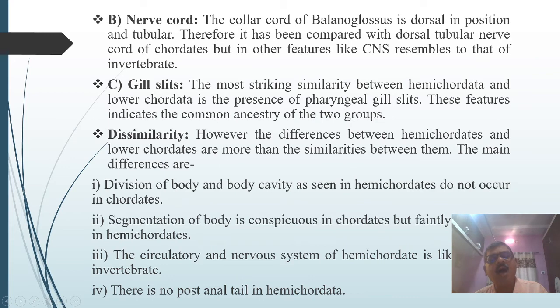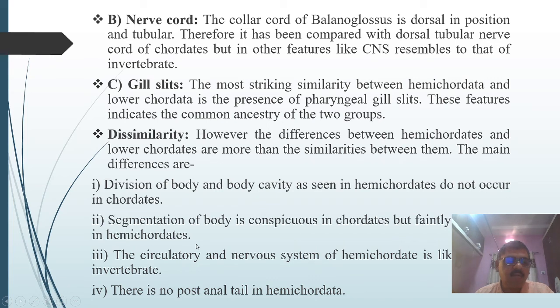Other features are not quite resembling, and that shows the differences between them. And again the body division, the segmentation, the circulatory and nervous system are like those of the invertebrates. There is no post-anal tail. All these are the dissimilarities of the hemichordata with the chordates.